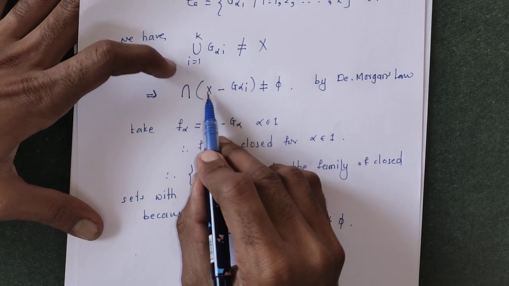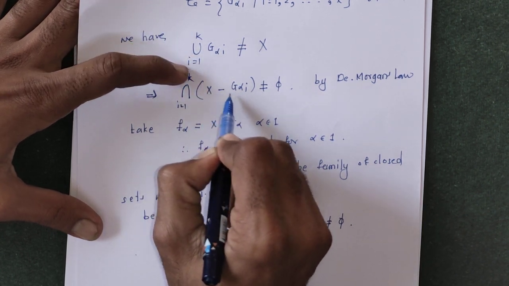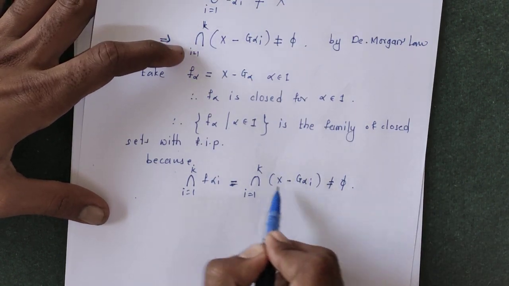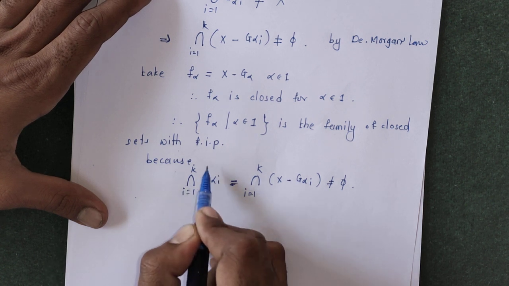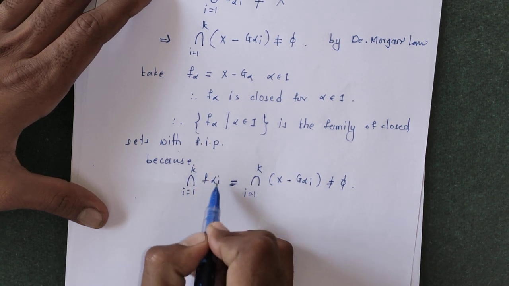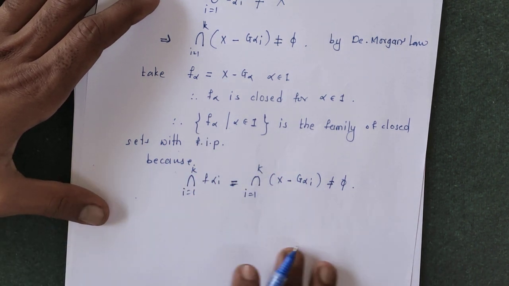Here the intersection of x minus G alpha I, I running from 1 to k, is not equal to phi by using De Morgan's law. So the intersection of F alpha I is a finite subcollection of this collection of closed sets. This finite subcollection is non-empty, so this family has the finite intersection property.